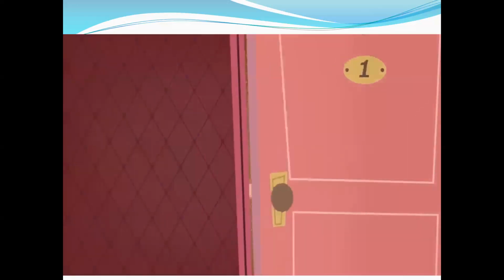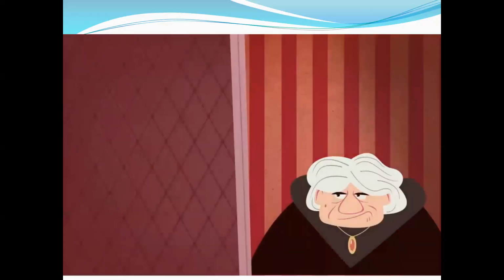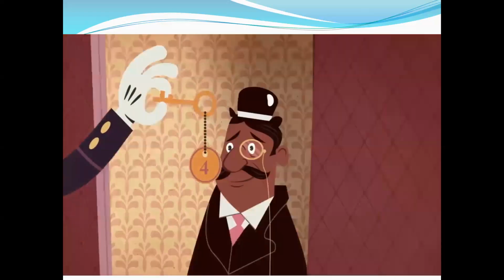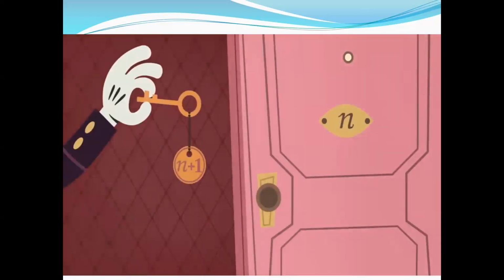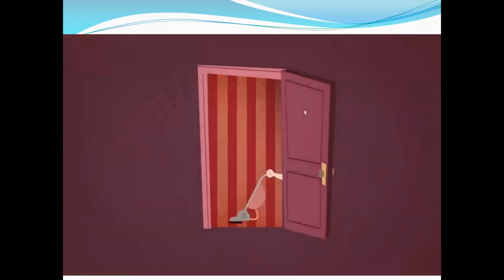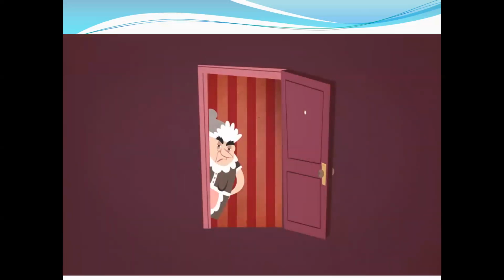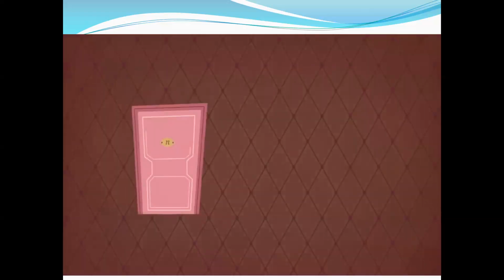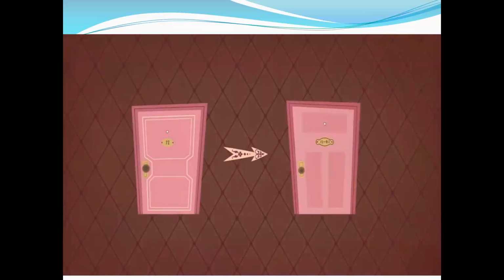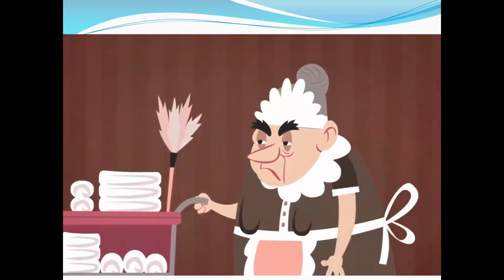How? Easy. He asks the guest in room number 1 to move to room 2, the guest in room 2 to move to room 3, and so on. Every guest moves from room number n to room number n plus 1. Since there are an infinite number of rooms, there is a new room for each existing guest. This leaves room 1 open for the new customer. The process can be repeated for any finite number of new guests. If, say, a tour bus unloads 40 new people looking for rooms, then every existing guest just moves from room number n to room number n plus 40, thus opening up the first 40 rooms.